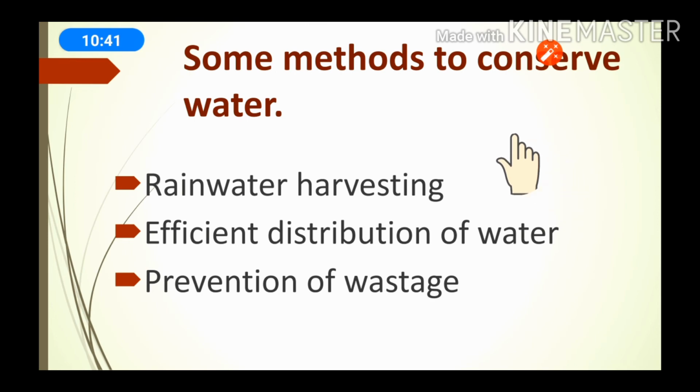Some methods are there. We can conserve water through some methods. Rainwater harvesting: harvesting means saving, storing of water. Storing rainwater and using it for other needs is called rainwater harvesting. Efficient distribution of water means proper distribution of water should be there. Prevention of wastage, we should prevent the wasting of water. Through these methods we can conserve our water.